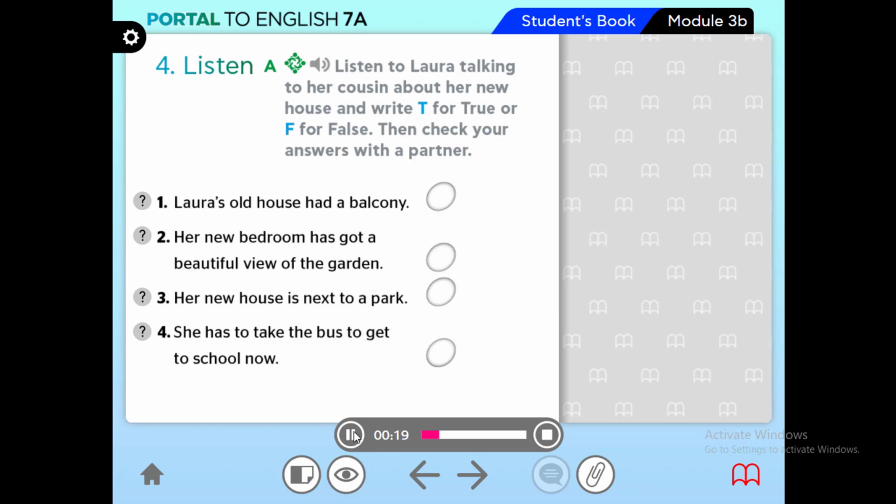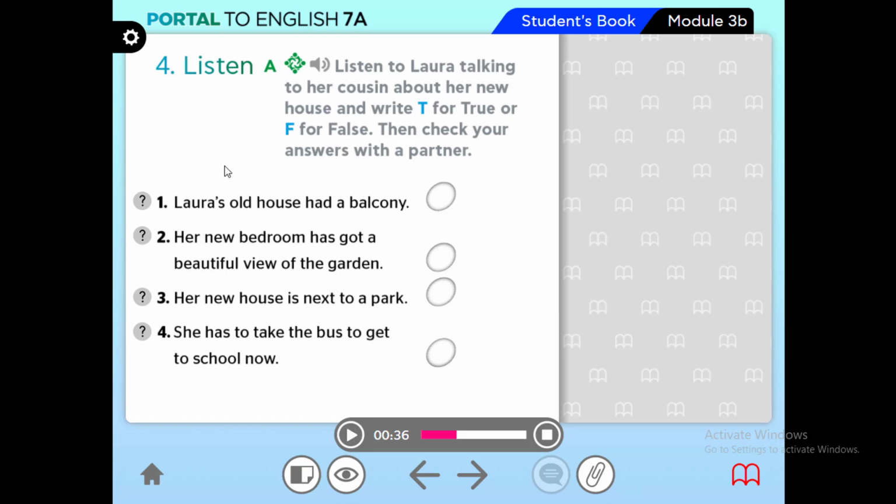Hey, Laura, what do you think of your new house? Well, I like it more than our old house because it's bigger and it's got a beautiful garden. Oh, that's nice. Your old house didn't have a garden, right? No, just a balcony. And what's your bedroom like?